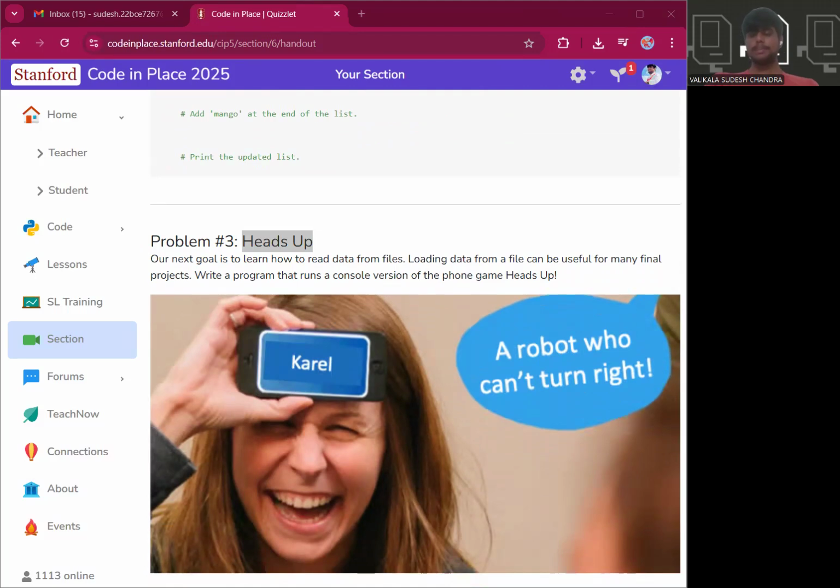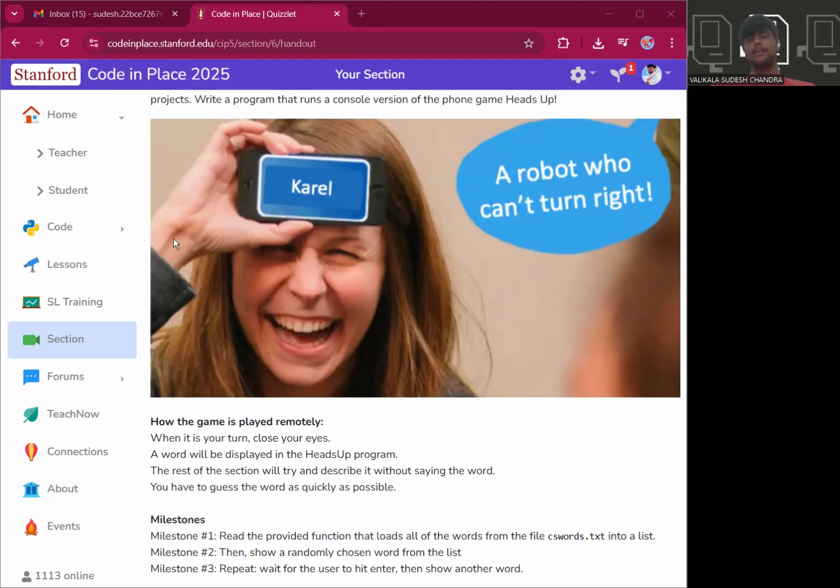I will give you a simple brief about this game before going into the session. What is a heads up game? This is a heads up style word guessing game, but it is played remotely. What does that even mean? Here is how it works. There will be one person who is a guesser. Another person closes their eyes. Now a random word will show up on their screen. Everyone else sees the word and describes it without using the actual word. The guesser has to guess the word based on the clues.